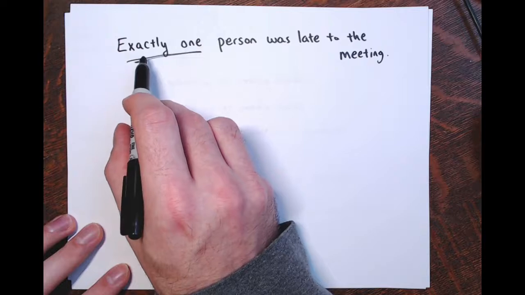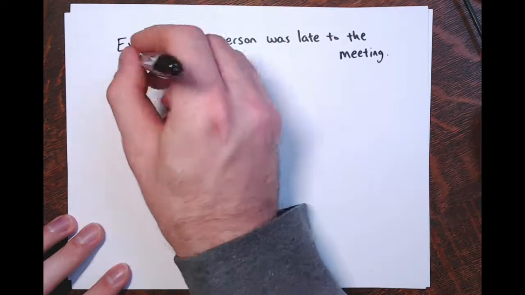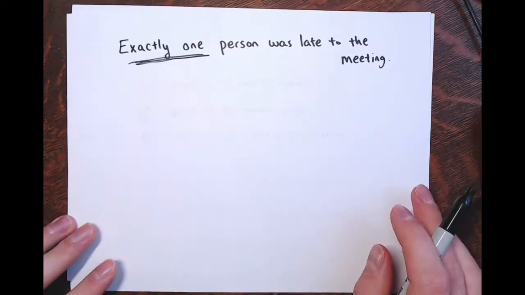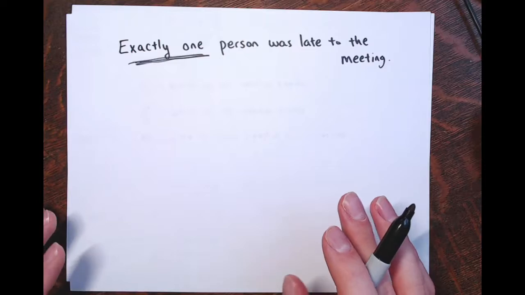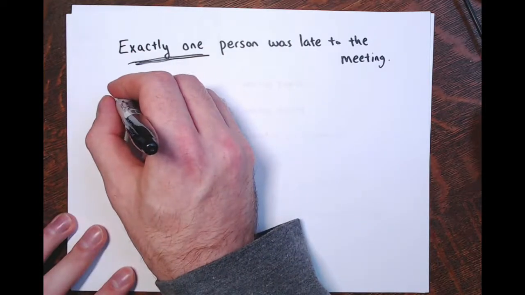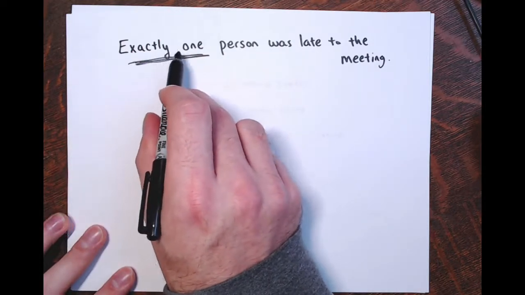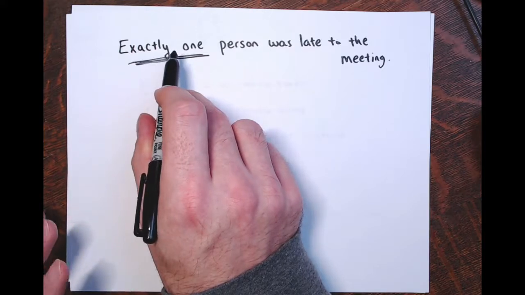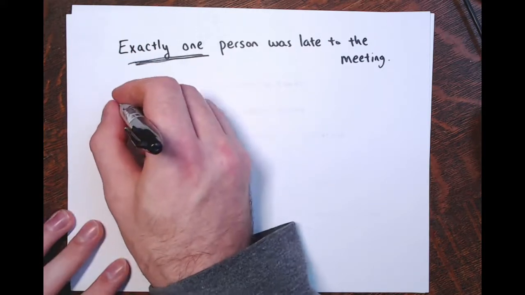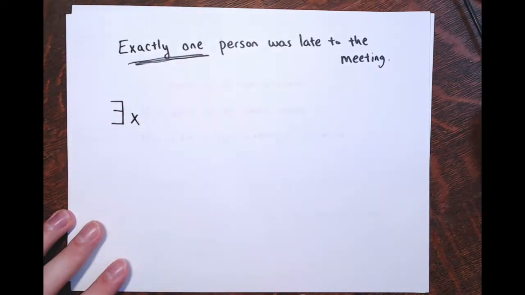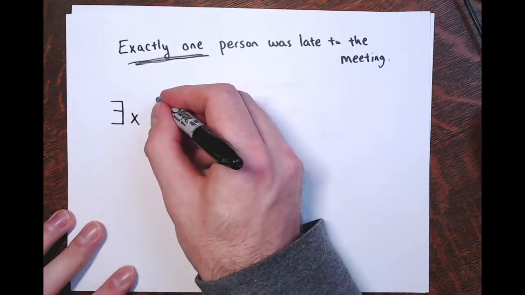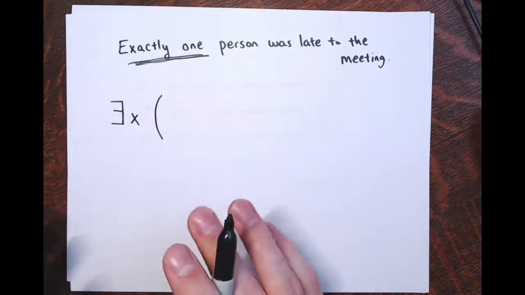Now, to express that exactly one person is late to a meeting, we can do the following. That means that if exactly one person was late, that means there was at least one person, right? So there exists a person, say a person x, such that they were late, right?